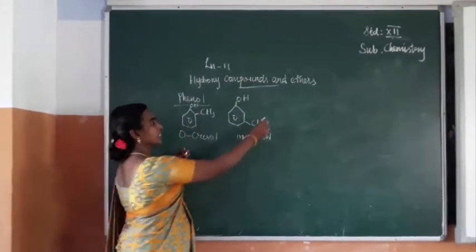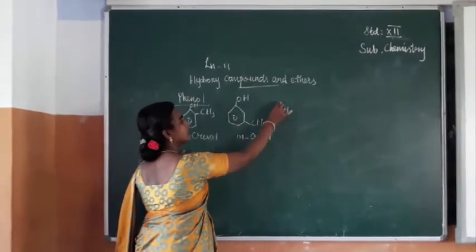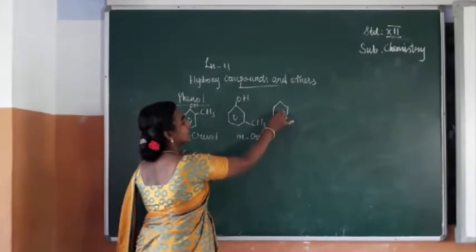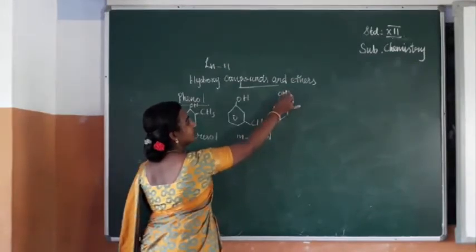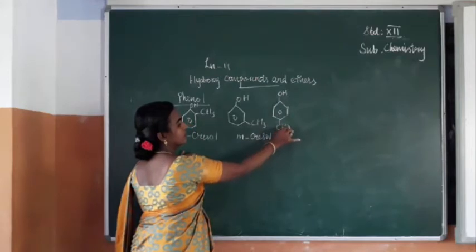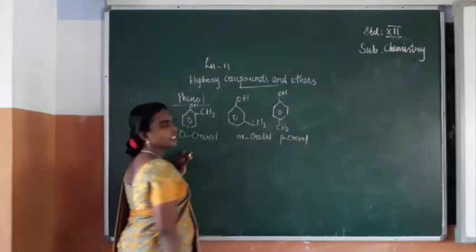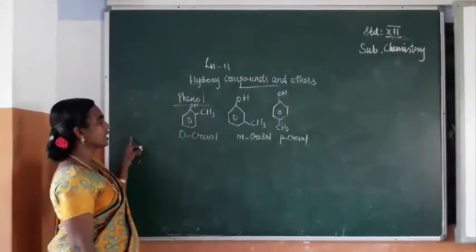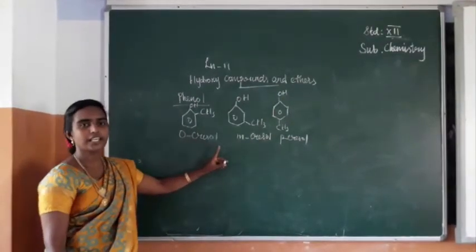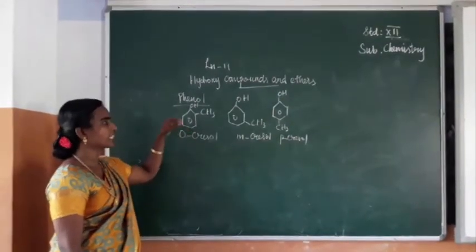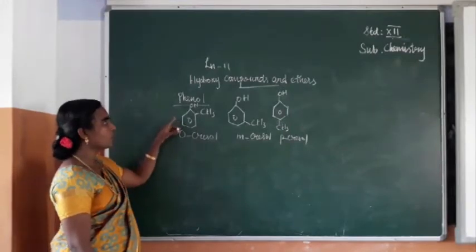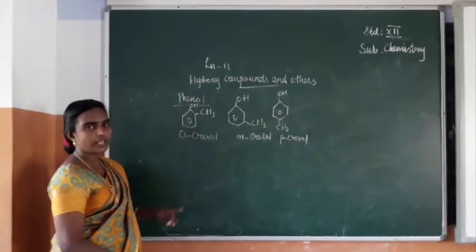Next, this we can call paracresol. So these phenols are classified under monohydric phenol, that is phenol with one OH group.